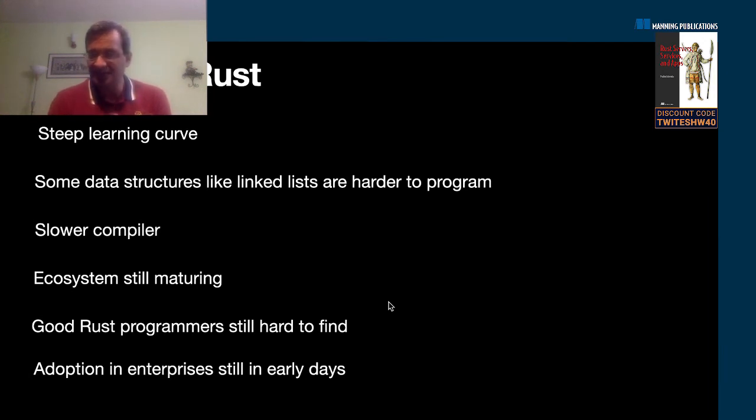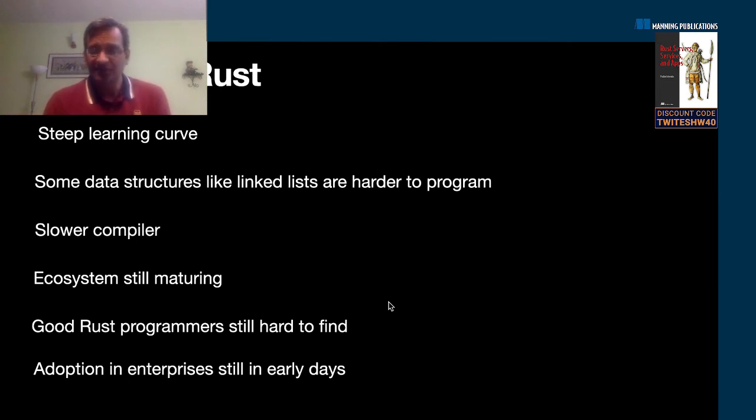Right? You must be convinced that this helps you write good software for yourself and for your customers and for your employers. If you don't have that firm conviction, Rust is not for you. But if you like what you've seen, then I would say you should plan to invest time to learn Rust.